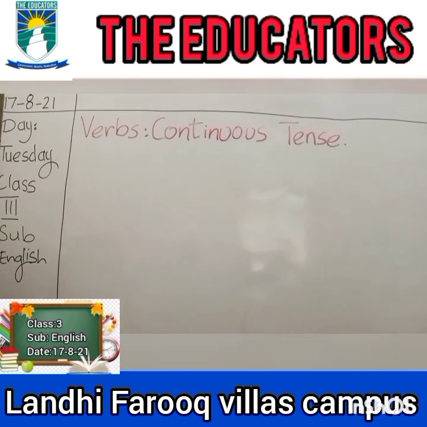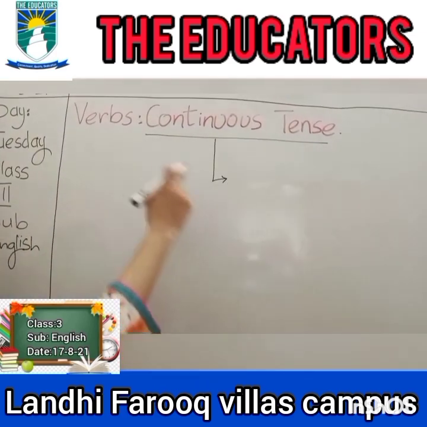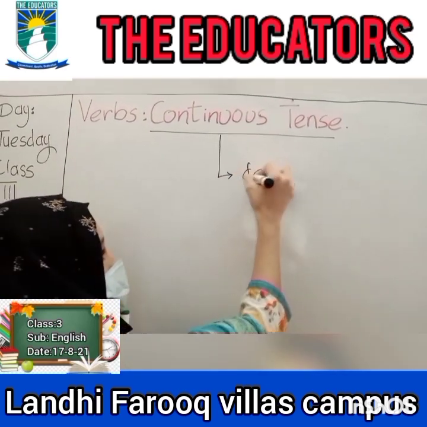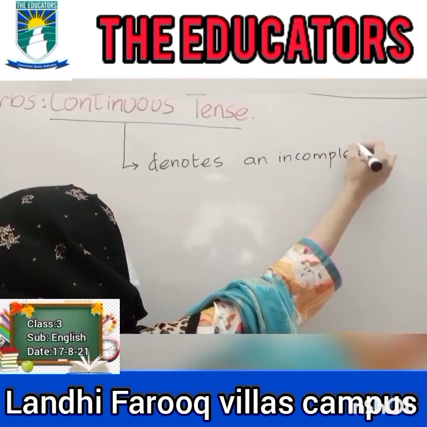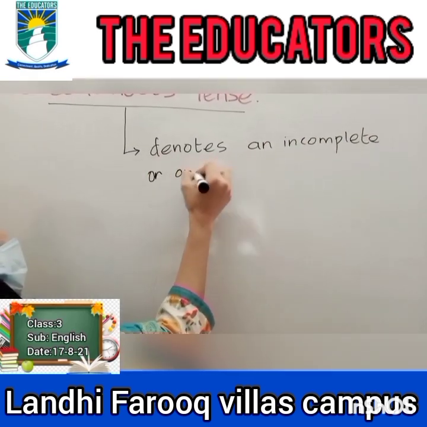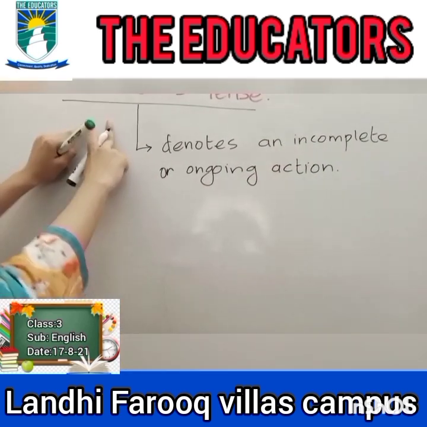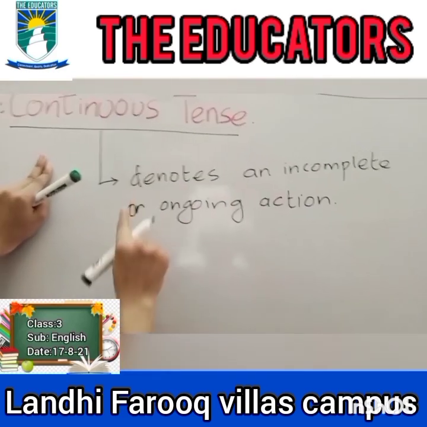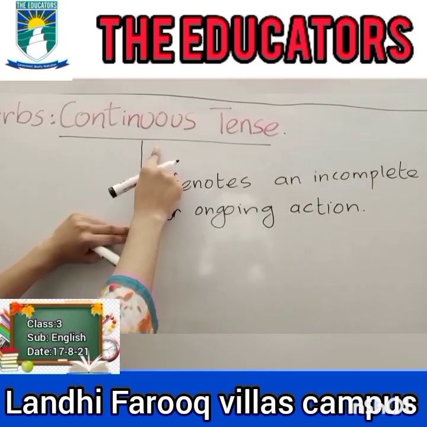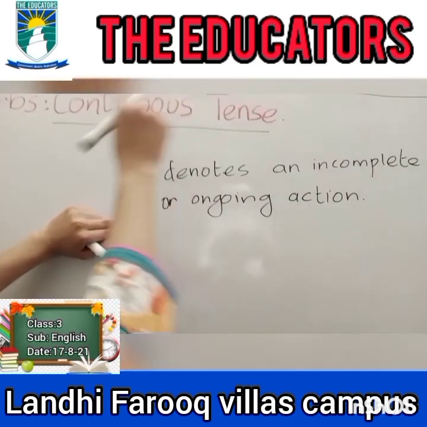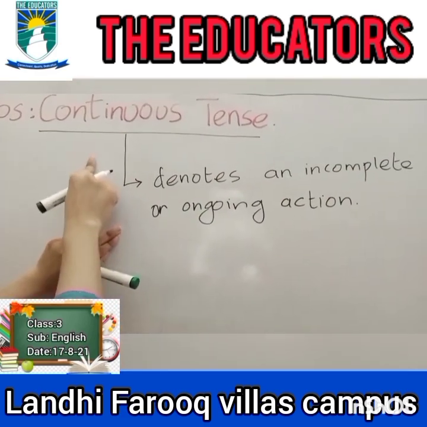Before going to the topic, what is a continuous tense? Continuous tense is a tense that denotes an incomplete or ongoing action. If the action refers to the present, it's a present continuous tense. If the action refers to the past, it's a past continuous tense. Or if the action refers to the future, it's a future continuous tense.